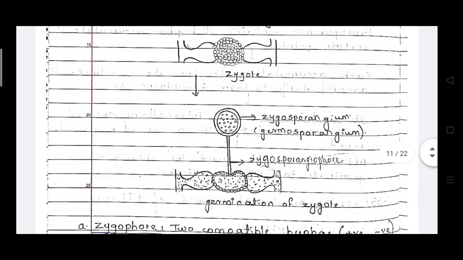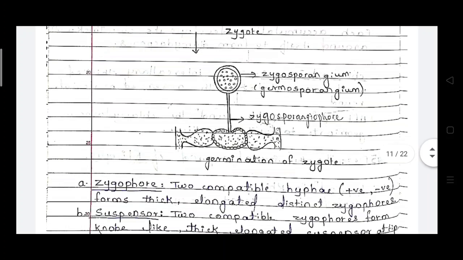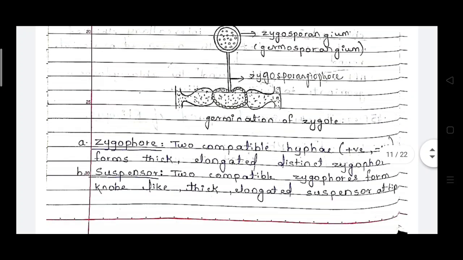Then this zygote goes through meiosis and forms the zygosporangium on the zygosporangiophore. These zygosporangia are also called germosporangia. So let's discuss the concepts one by one in the sexual reproduction.